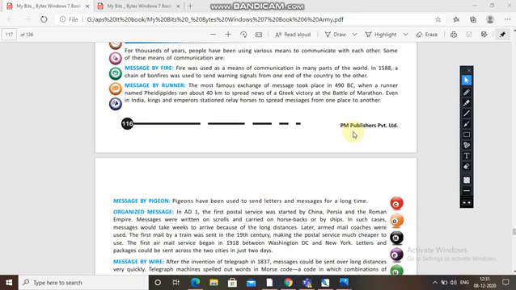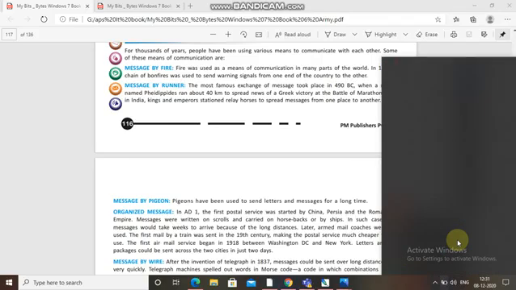Firstly, they sent messages by fire. Fire was used as a means of communication in many parts of the world. In 1588, a chain of bonfires was used to send warning signals from one end of the country to the other.